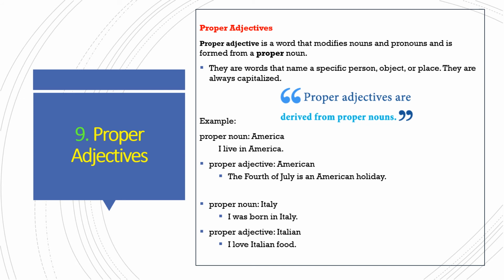Proper noun America. Example: I live in America. Here America is a proper noun. The 4th of July is an American holiday. American is a proper adjective. I was born in Italy. Italy is a proper noun. I love Italian food. Italian is a proper adjective.